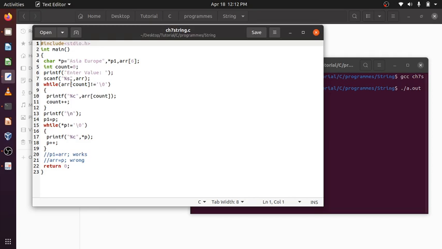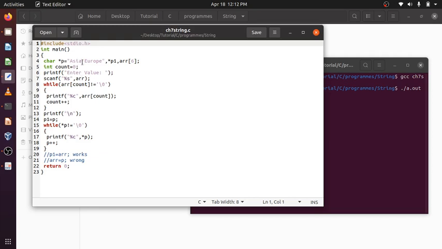Now enter value. Suppose in this array I want to enter some value. ARR is only 6 bytes, so 6 minus 1, since the last character will be null. So 6 minus 1 is 5, and I can only enter 5 characters.